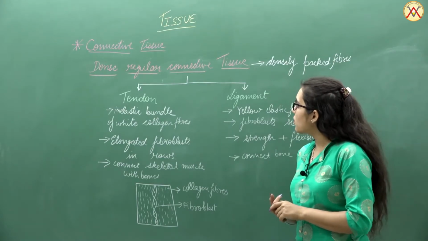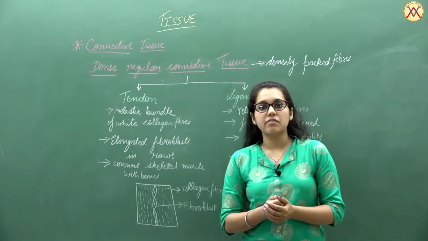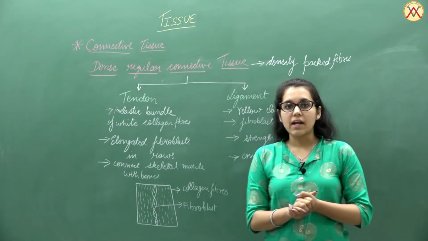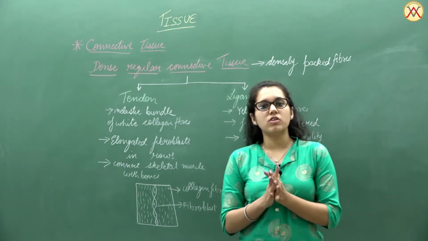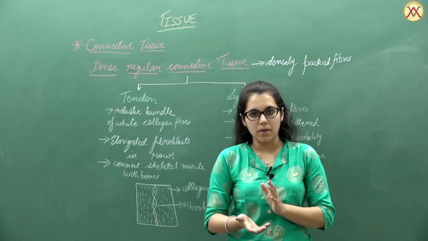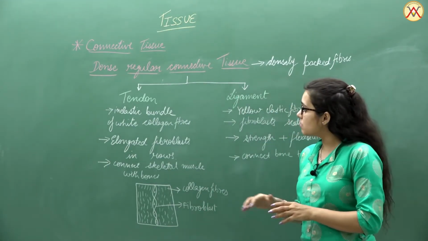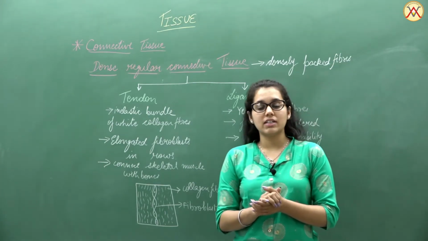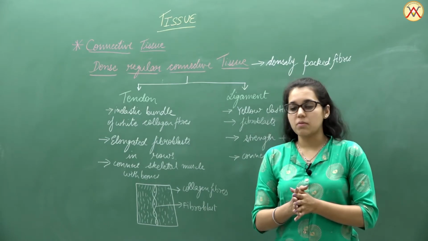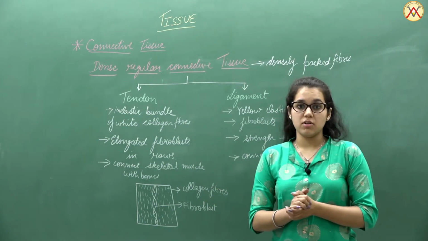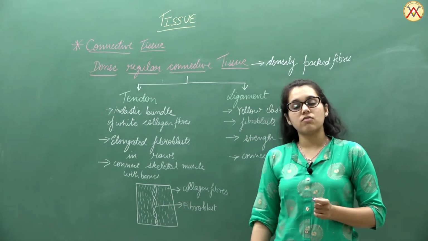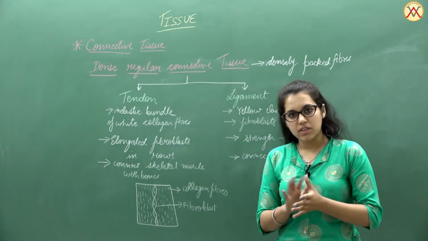So here we'll talk about two types of dense regular connective tissue. One is known as the tendon and the other is known as the ligament. Tendon is the part of the connective tissue which helps in joining the skeletal muscles with the bones, thus helping in movement. When we see the structure of the tendon, it contains a cord or bundle of inelastic fibers, that is the white collagen fibers, which are elongated and tightly bound with each other.